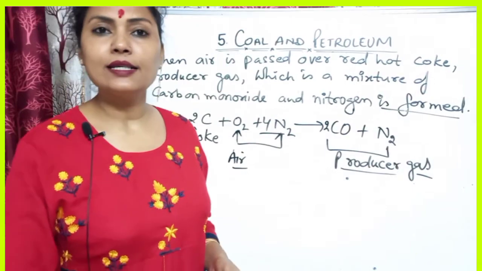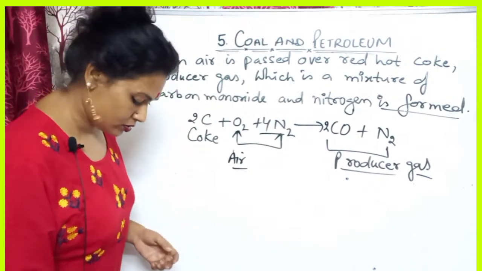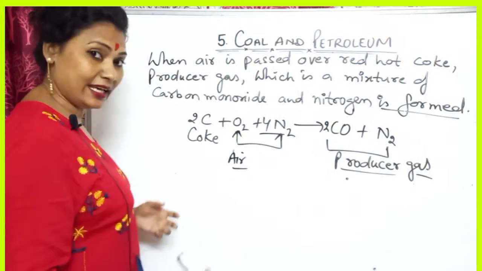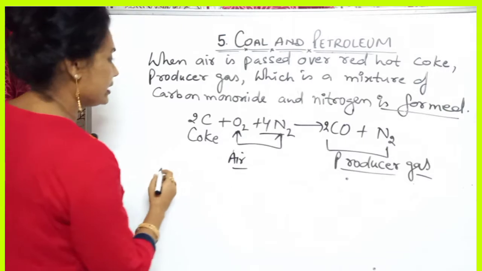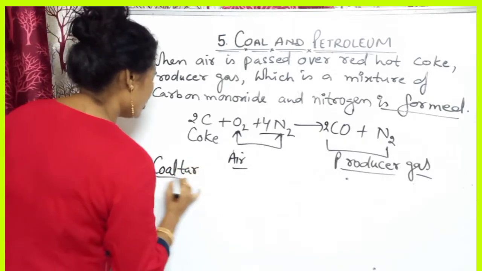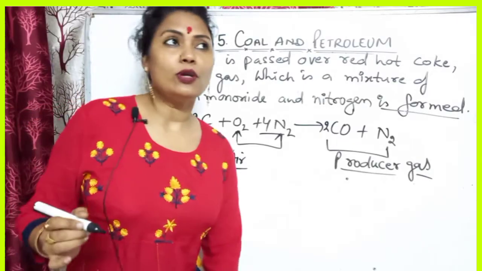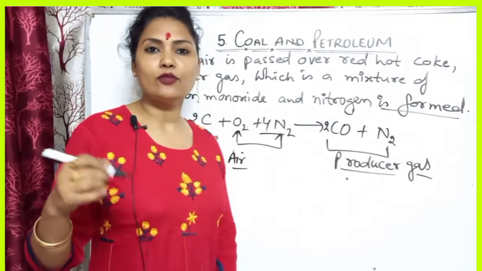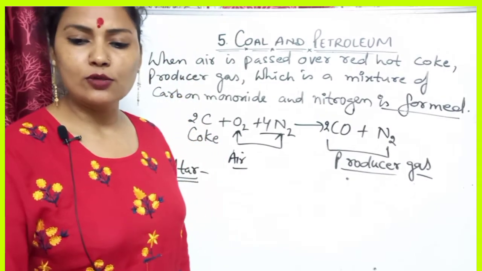Now next we can take coal tar. Actually coal tar is a black color thick liquid. Next topic, coal tar. You can see that during the formation of roads, coal tar is used for road surfacing.